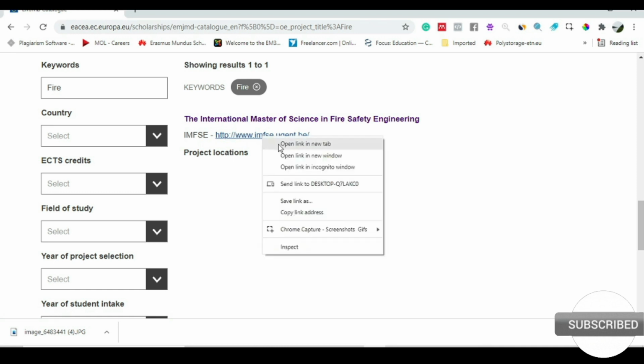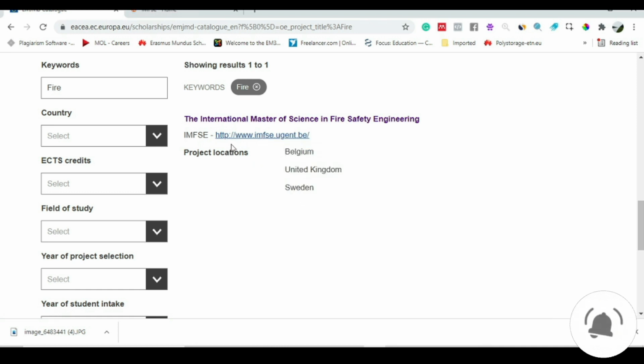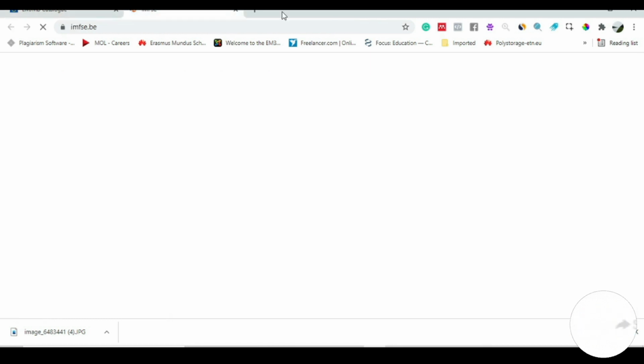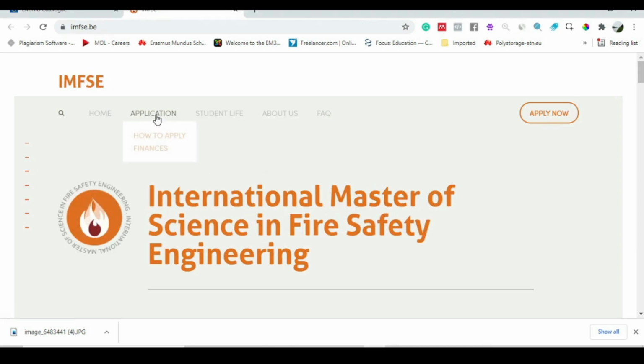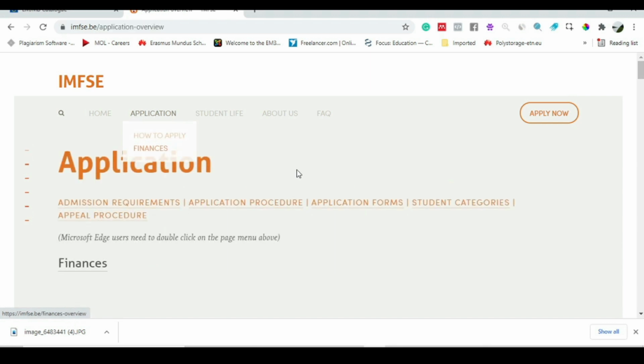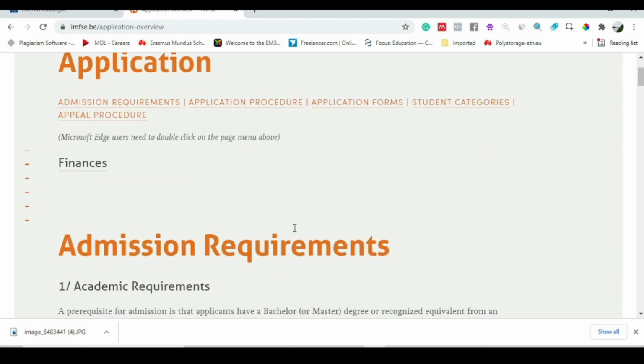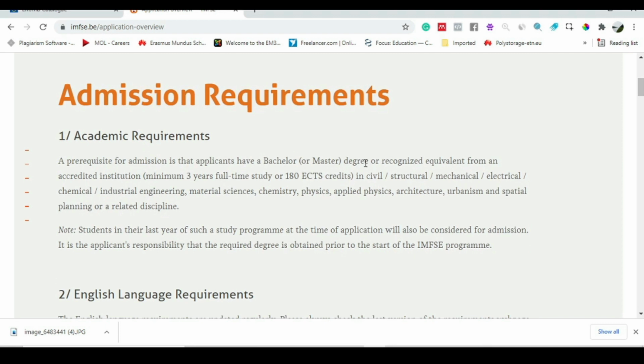If you go to the website of this program, see whether chemical engineers are accepted or not. Just go to the application requirements. Here you can see that a chemical engineering background is accepted.